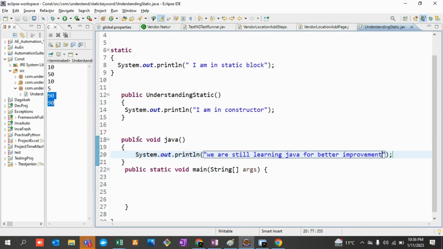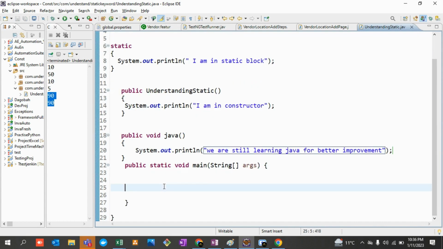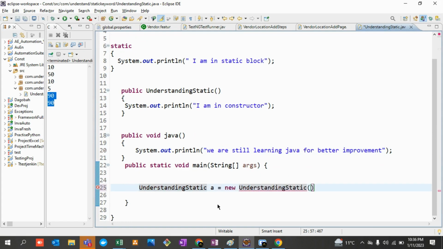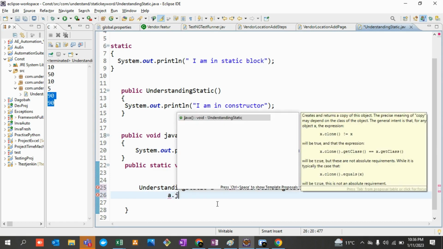Okay, allow me to create an object of this particular class. Let's say object A equals new, inside a main method. Now I am trying to call this Java.